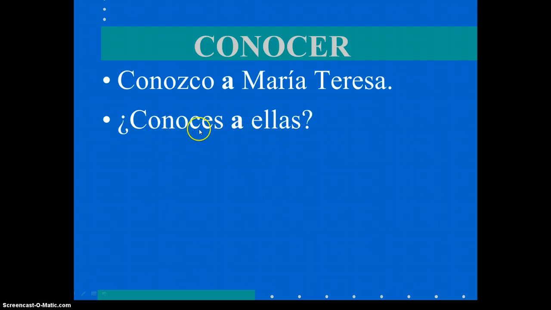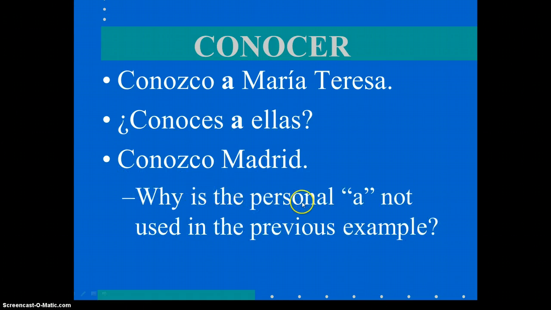Do you know them? We have to use the a because these are people. Conozco Madrid. Why is the personal a not used in the previous example? Right, because Madrid is a city in Spain. It's the capital of Spain. It's not a person. So we don't need that personal a. We only need the personal a with people.